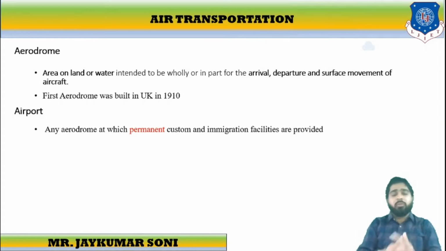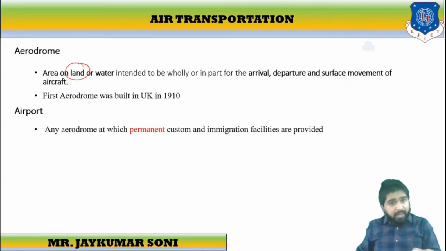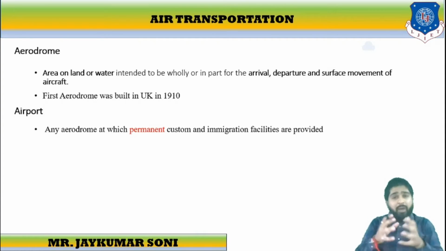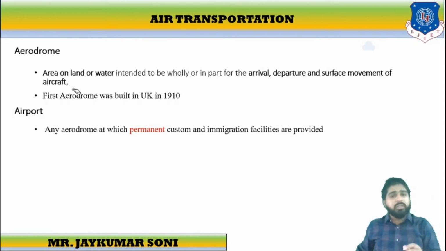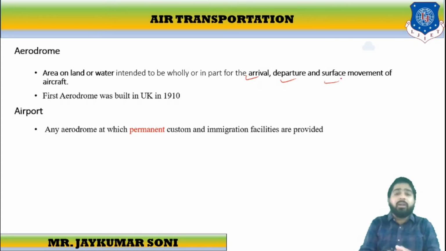Now, let us move towards the technical section. The first point is about the aerodrome. What is an aerodrome? It is an area on land or on water. It is the area which is used wholly or partially for the arrival, the departure, and the surface movement of aircraft on the surface of land or water.